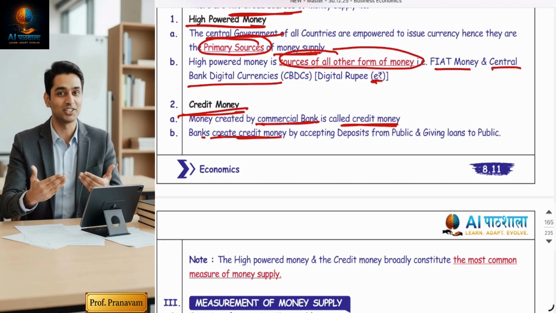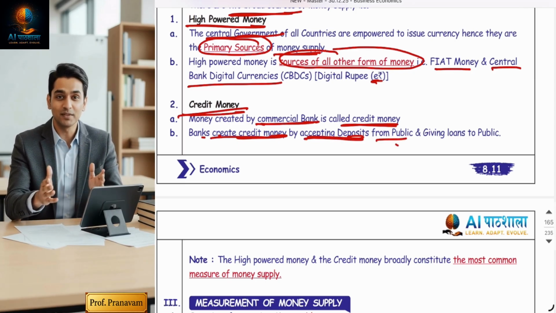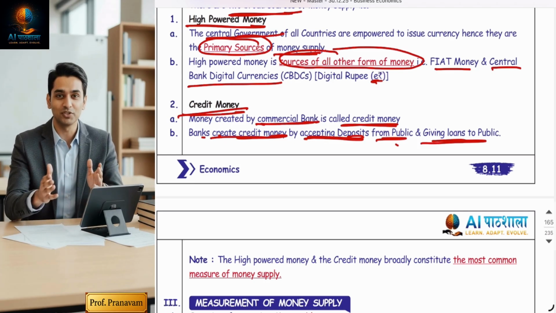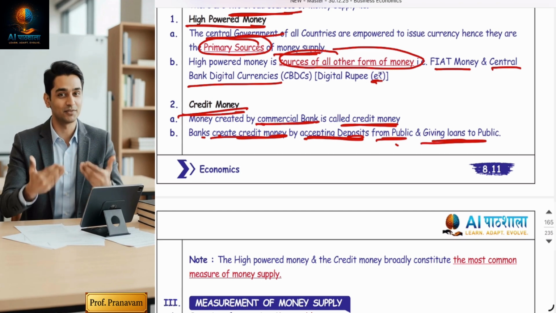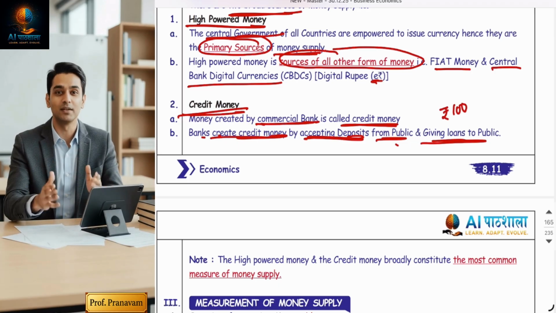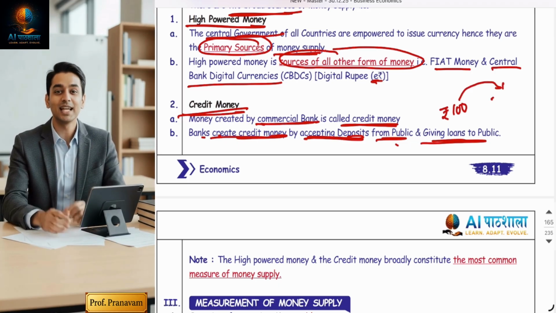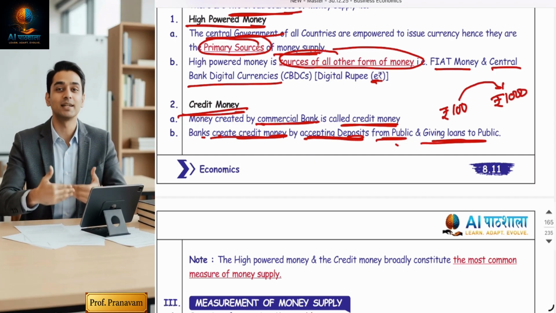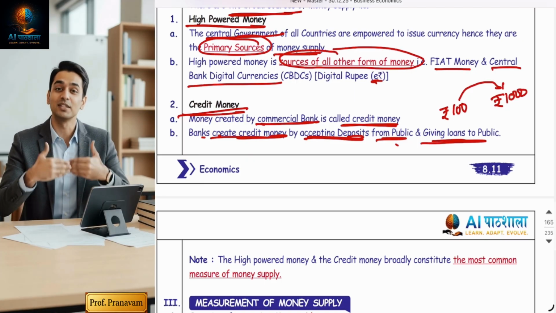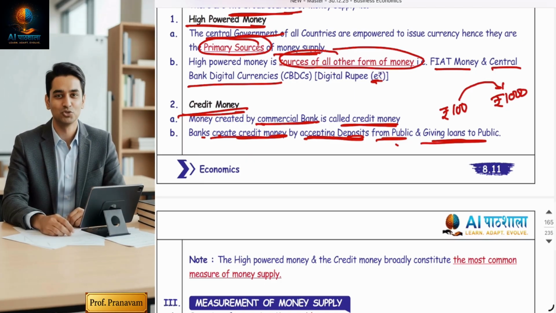Credit money is created by accepting deposits from the public and giving loans to the public. So the money gets multiplied. Yes, and this is how money gets circulated and multiplied, meaning 100 rupees plays the role of 1000 rupees. RBI has printed 100 rupees only, but it plays the role of 1000 rupees by circulating in the market: accepting deposits, giving loans, the loan again converted into a deposit, and again the deposit converted into loans.